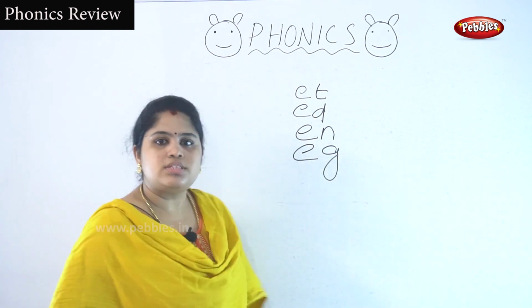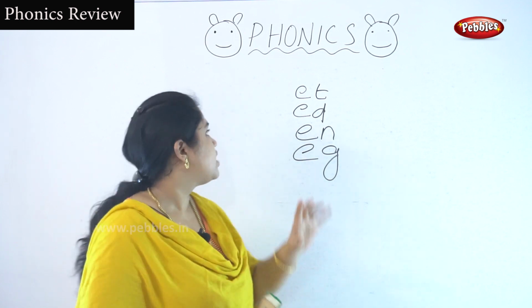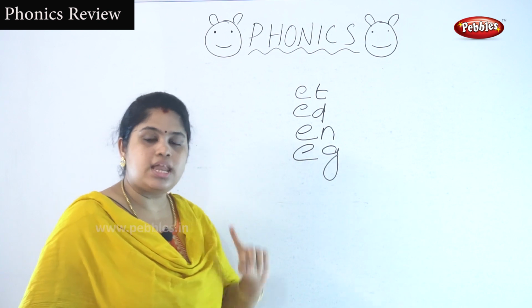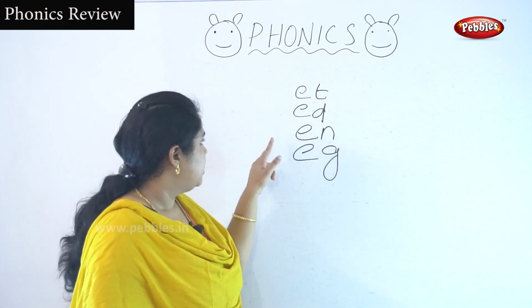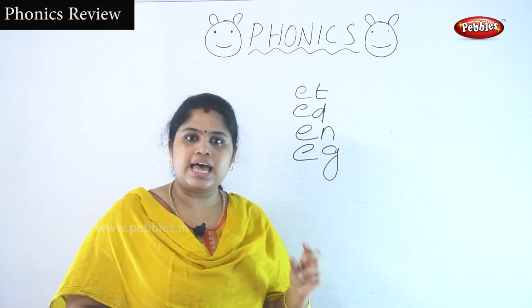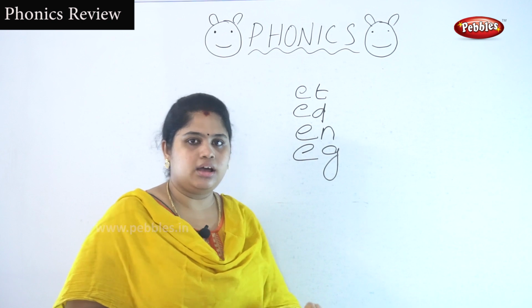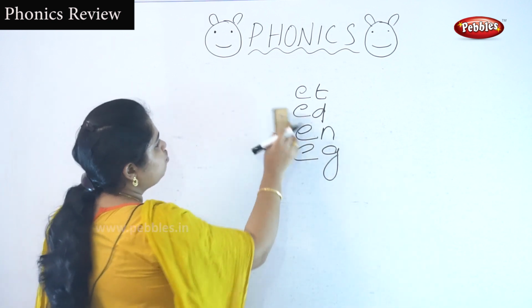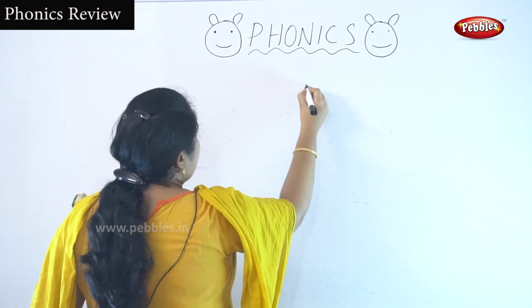E-G sounds like egg. Okay. E-T sounds like it. E-D sounds like yed. E-N sounds like N. E-G sounds like egg. Okay, let's see another set of words also. It will help you to recall it again.